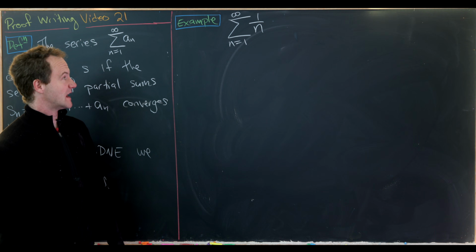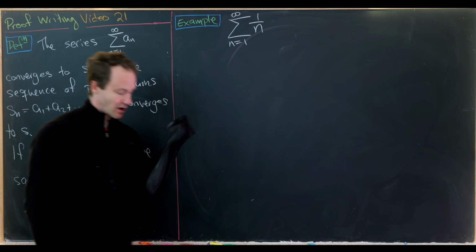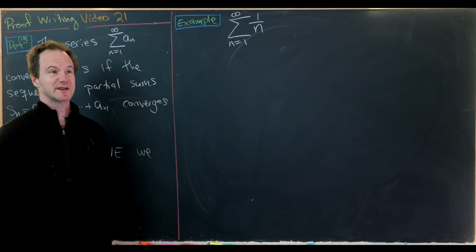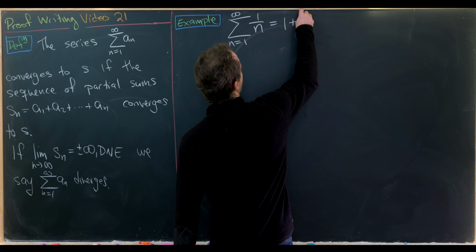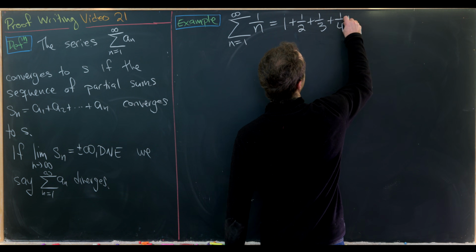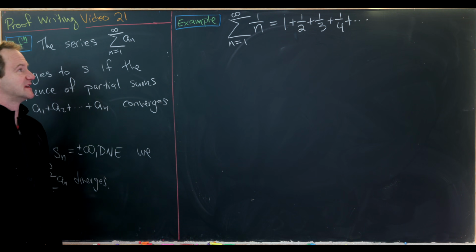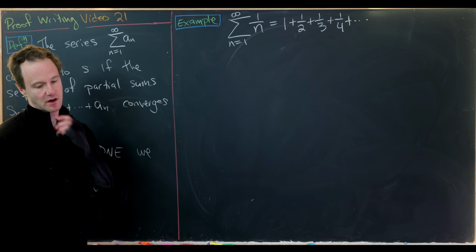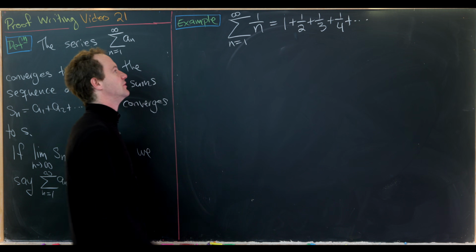Now we're going to look at a famous series known as the harmonic series. That's the sum of terms 1 over n, the sum of reciprocals of natural numbers. In other words, this is like 1 plus a half plus a third plus a quarter plus and so on. And maybe surprisingly, we'll show that this diverges, which you probably saw in a second semester calculus class already. Okay, so let's see how to do that.